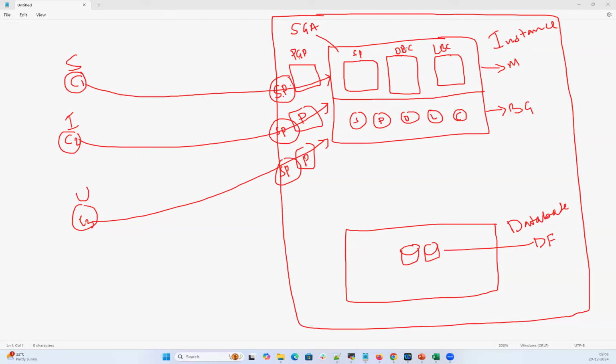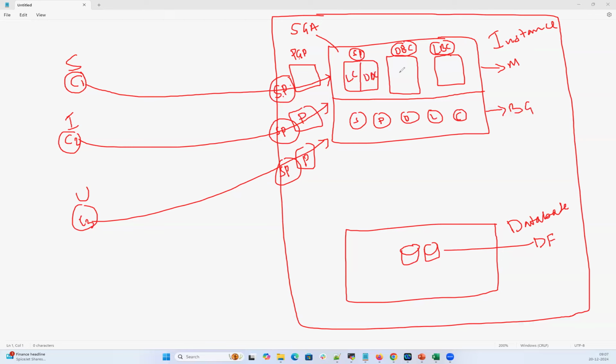And only three memory components are heavily used for each and every query. Whether the end user does insert, update, delete or create, whatever transaction they do, the main component used is your server process. So the server process is going to use your shared pool, database buffer cache, and log buffer cache. Again, I'm not going to talk in detail about what a server process is and how it is used. In a simple definition, the shared pool has your library cache and your data dictionary cache.